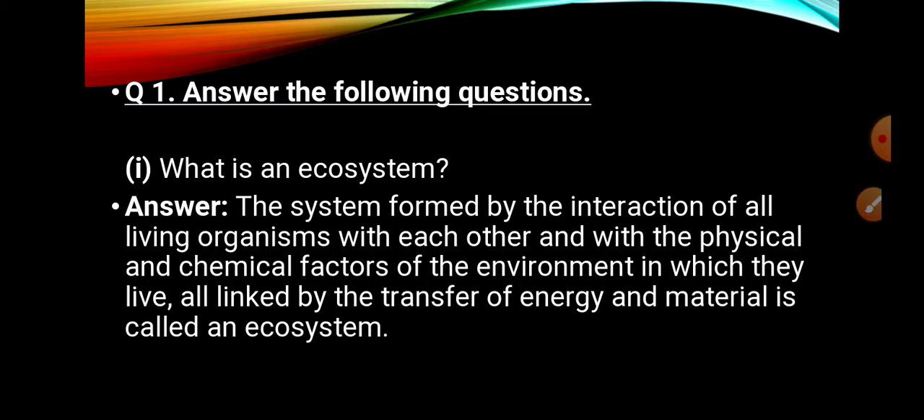First question is, what is an ecosystem? The system formed by the interaction of all the living organisms with each other and with the physical and chemical factors of the environment in which they live, all linked by the transfer of energy and material, is called an ecosystem. So, do you understand the definition of ecosystem? It is a system which is formed by interaction. Interaction of whom? Of living organism with each other and with the physical and chemical factors of the environment.